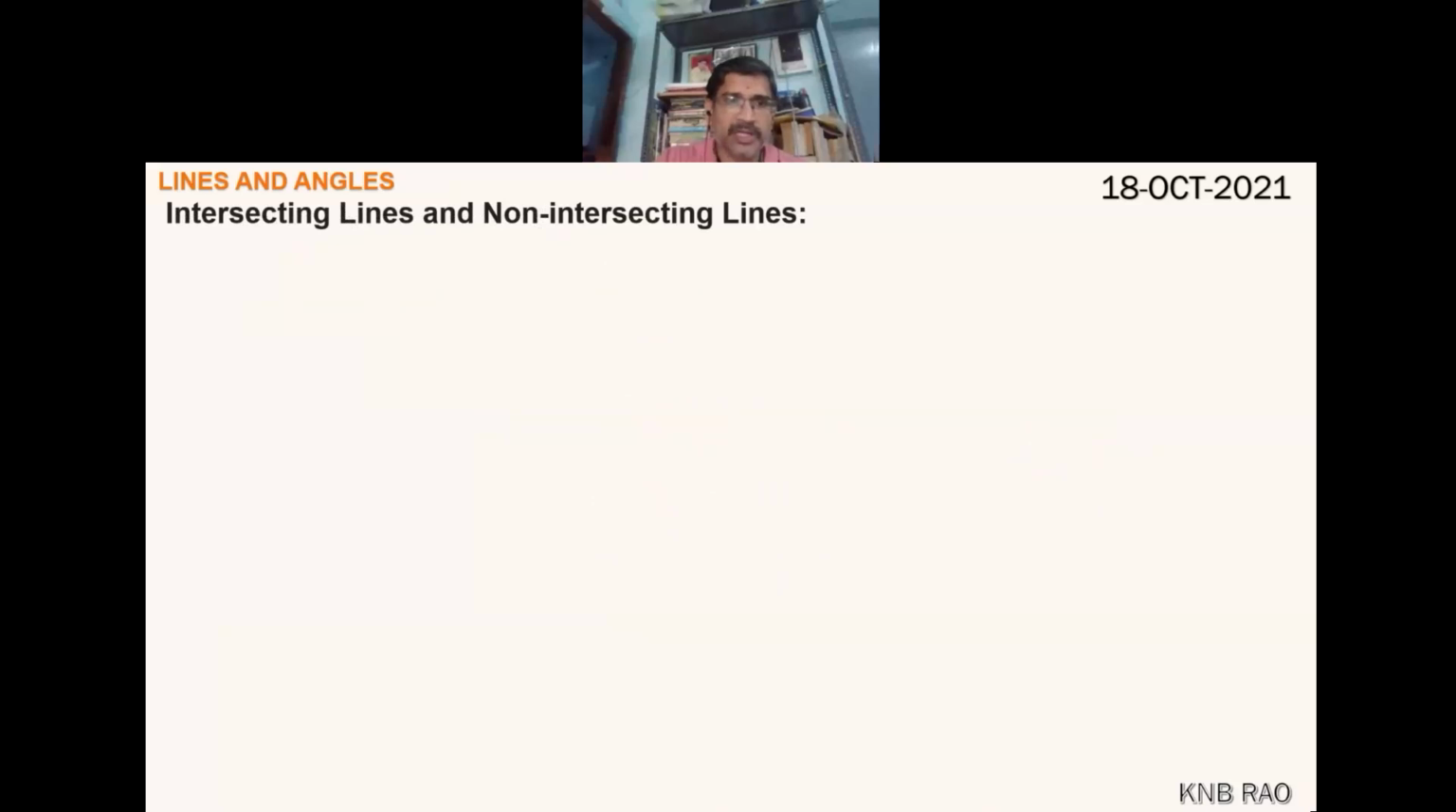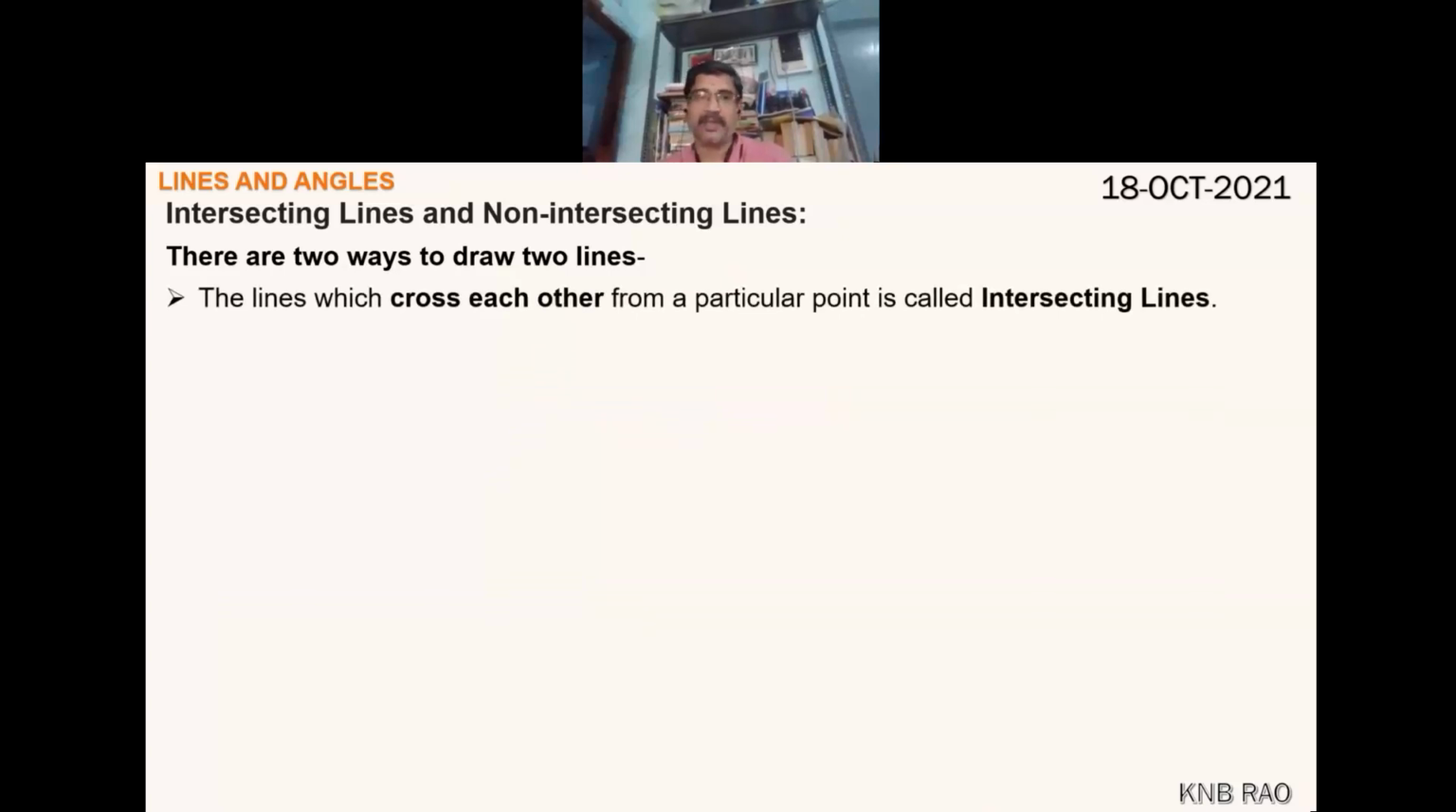Then let's move on to intersecting lines and non-intersecting lines. There are two ways of drawing two lines on a plane. If you want to draw two lines on a plane, you can draw in two ways. One, the lines which cross each other at a particular point. That point is called the point of intersection. And those lines which are crossing through a point are called intersecting lines.